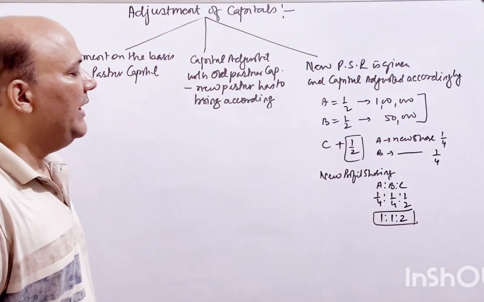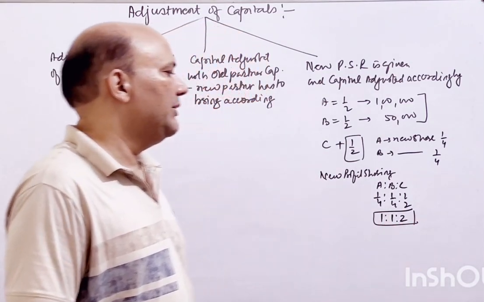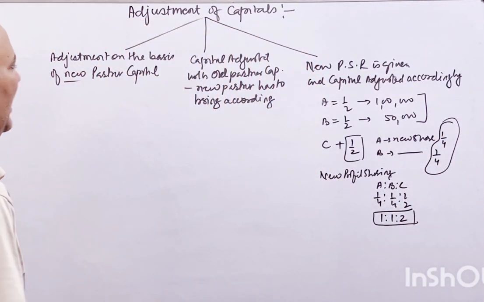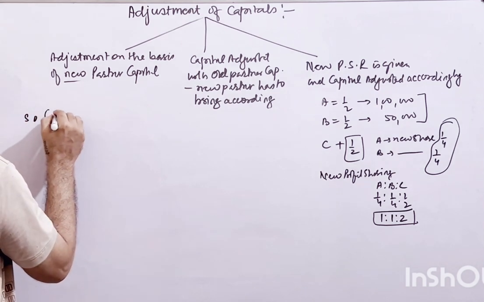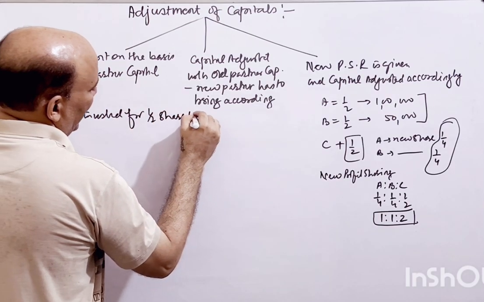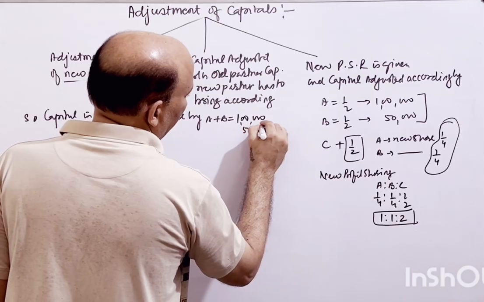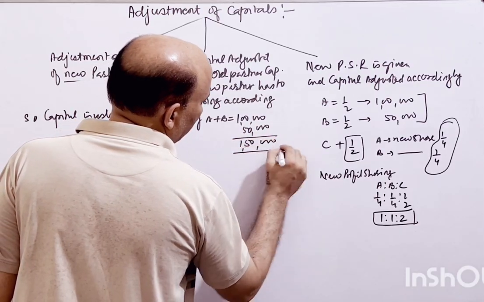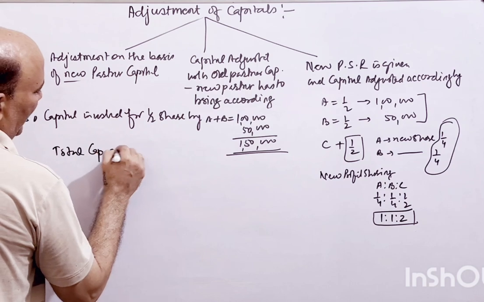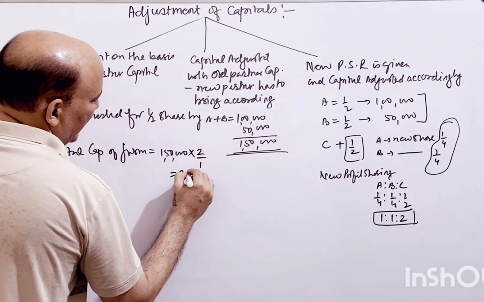Now you have to make the capital in this ratio. A and B together have a share of 1/4 plus 1/4, which is equal to half. So the capital invested for 1/2 share by A plus B is equal to 1 lakh rupees plus 50,000 rupees, that is 1,50,000. This is the capital invested for 50% share. So the total capital of the firm will be 1,50,000 multiplied by 2/1, that is 3 lakh rupees.